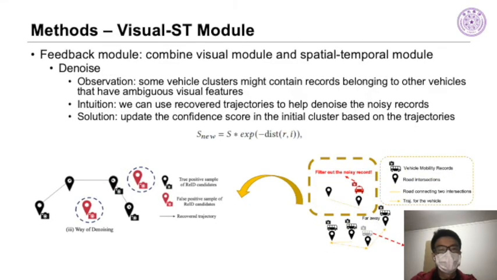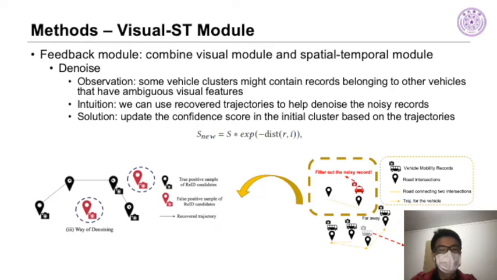The second part is the denoise module. As is displayed in the figure, some vehicle clusters might contain records belonging to other vehicles that have ambiguous visual features, which might get worse after the previous step. However, we can easily denoise some of the noisy points by leveraging the trajectory level information from the recovered trajectories. Based on this intuition, after merging clusters and recalling missing points from other clusters, we update the latest vehicle clusters according to the recovered trajectories.